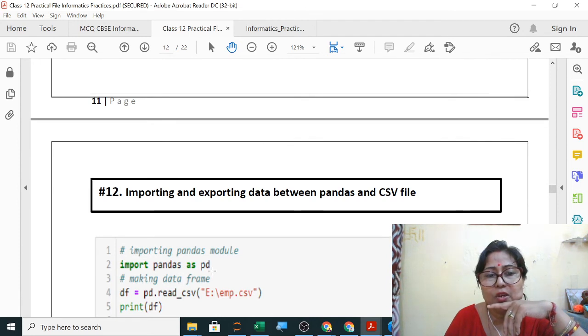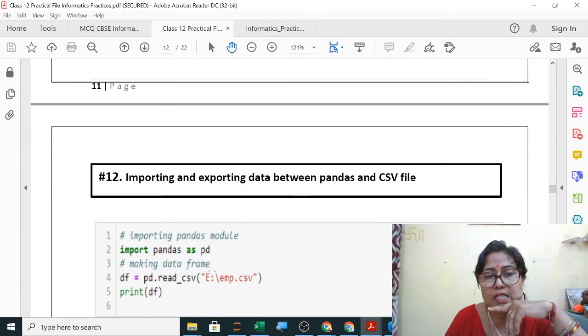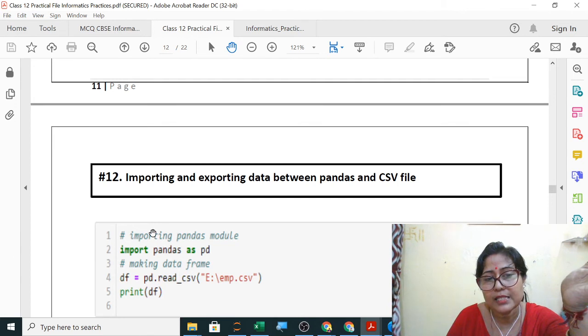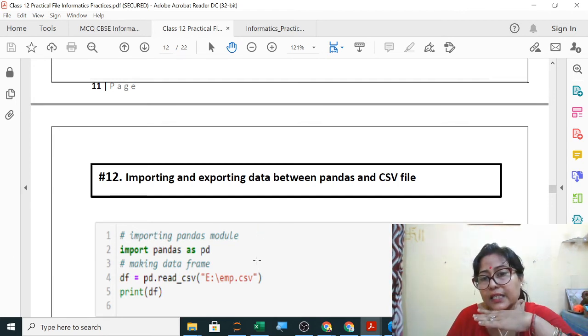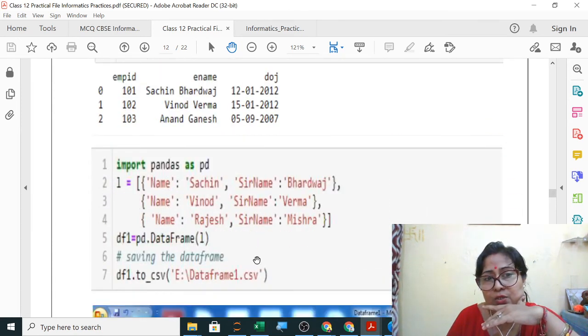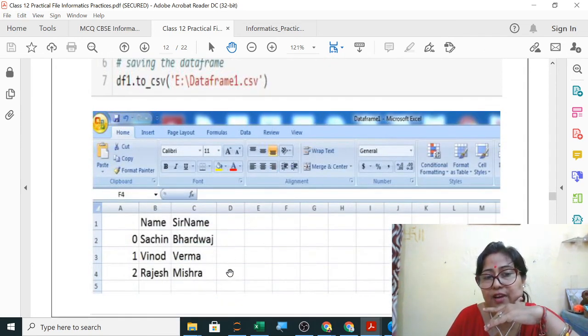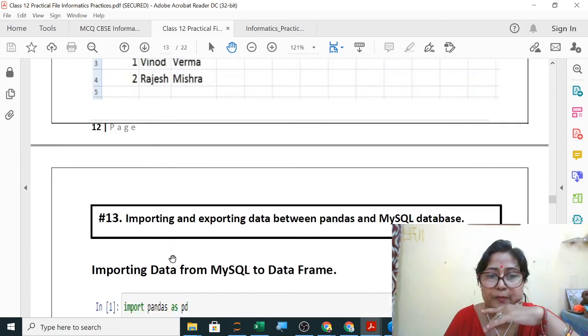Now here this also you have done, read CSV and to CSV. So read CSV will read from CSV and store in a data frame. So it is importing. And exporting means we are exporting into the CSV file. So to CSV is used for exporting. You will write here hash exporting, and then to CSV, you will show the Excel file here. So in the Excel file the data frame contents will be exported and you can show the Excel file.